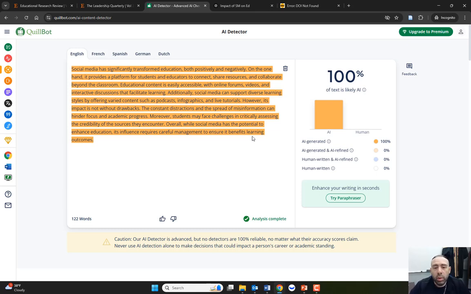And again, they can simply use this AI detector. And is this 100% accurate? Of course not, but based on the wording, it's detecting that it's very likely AI, with human written 0%, right? But again, the instructor themselves will be able to tell based on the wording that is used.